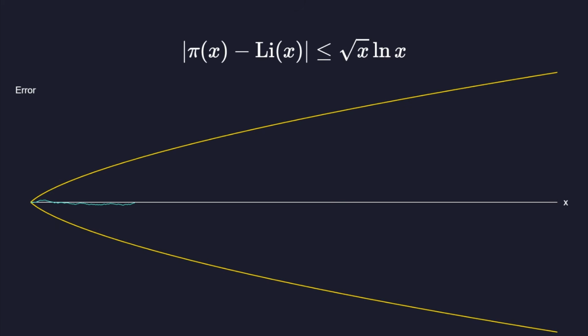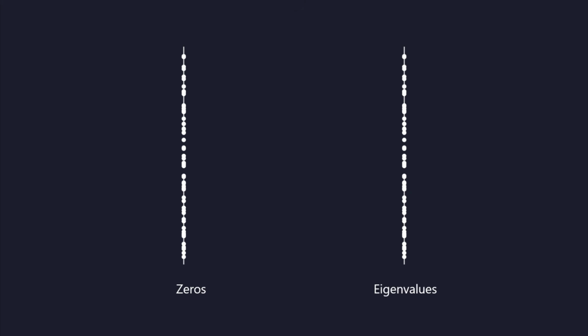If the Riemann hypothesis is true, the error in the prime number theorem grows no faster than the square root of x times the logarithm of x. This represents a random walk behavior, suggesting primes are distributed with maximum possible entropy.